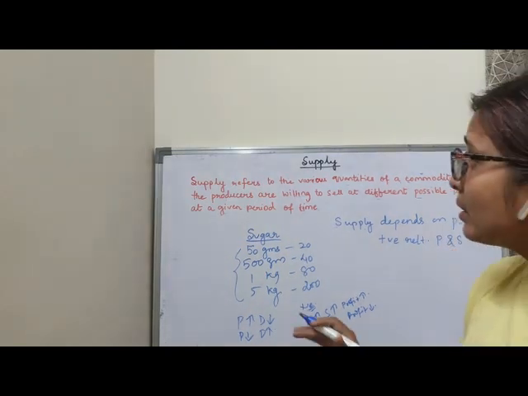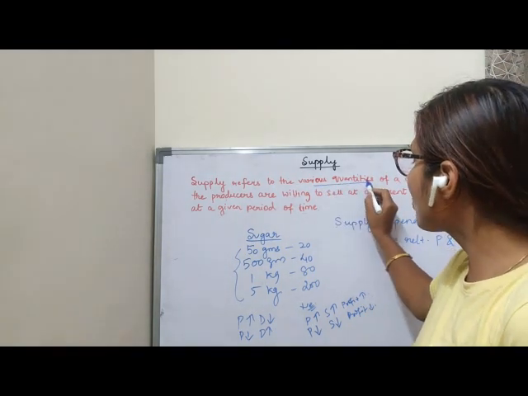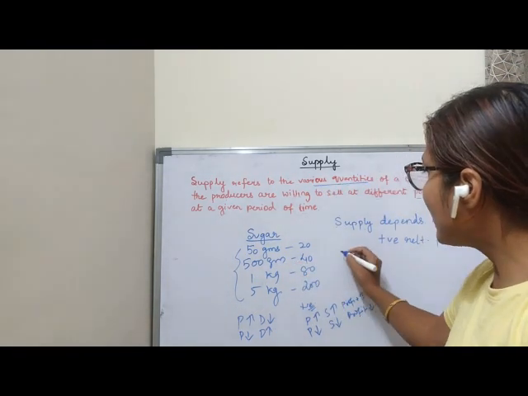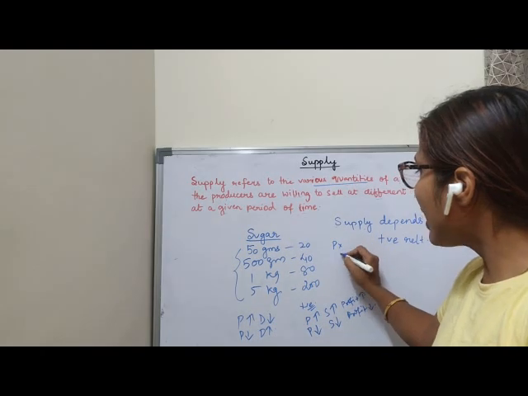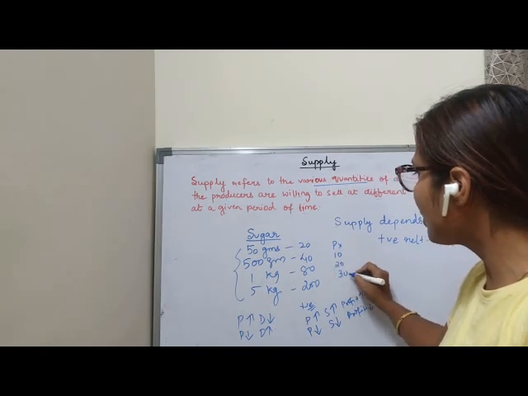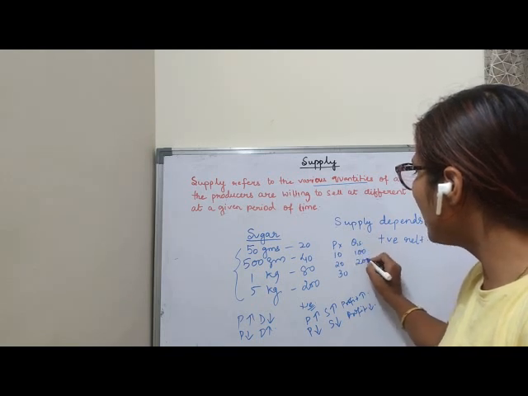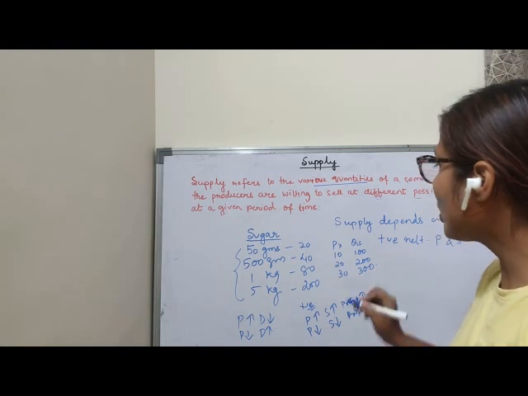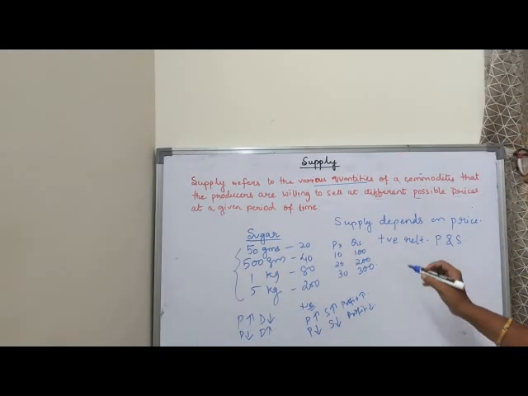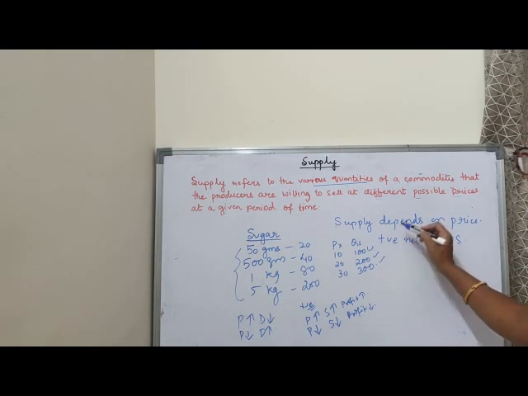Now children, you see the definition. Supply refers to the various quantities. So these are the quantities. That means suppose the price of X commodity I am taking, the price is increasing from 10, 20, 30. Now the quantity supplied is also increasing, 100, 200, 300. That means I can say that it refers to the various quantities. These are the quantities of a commodity.